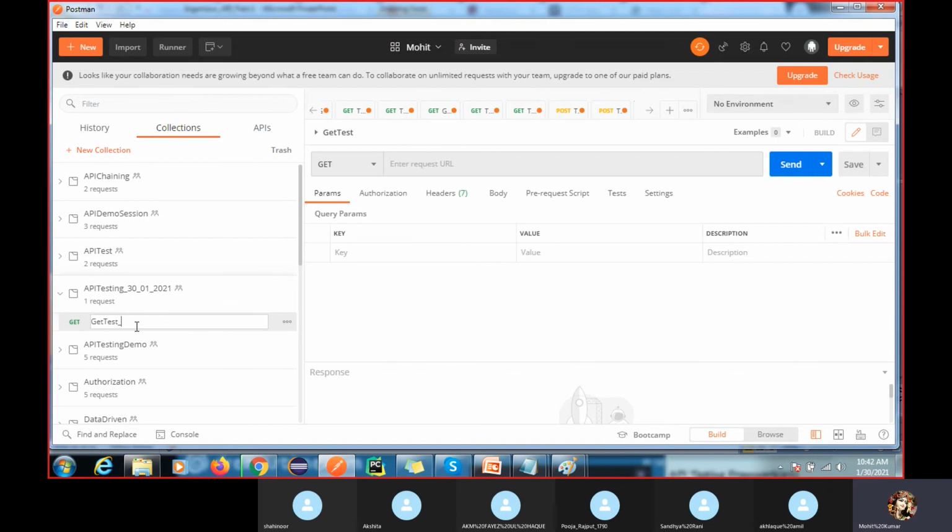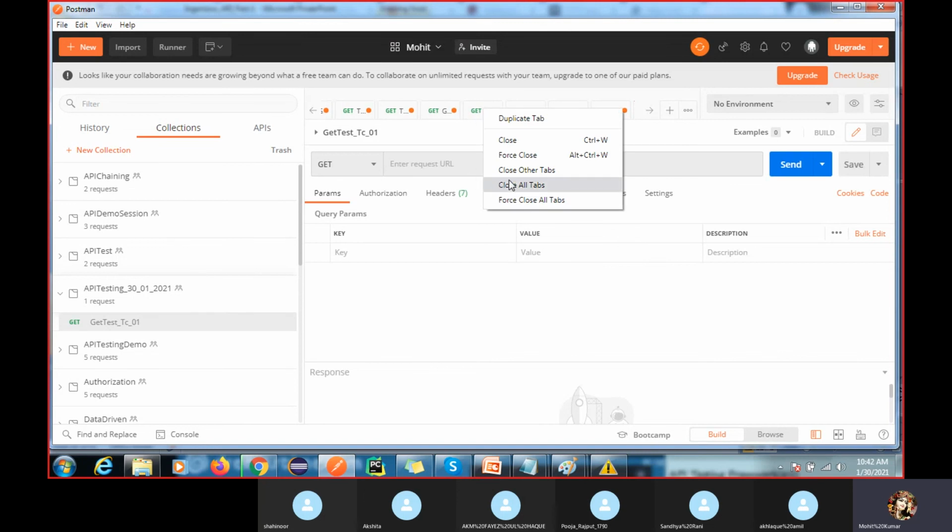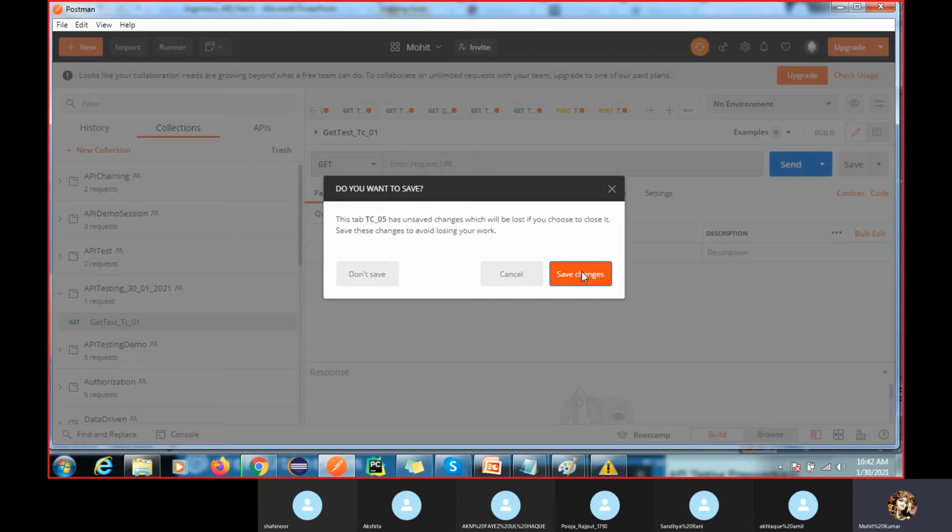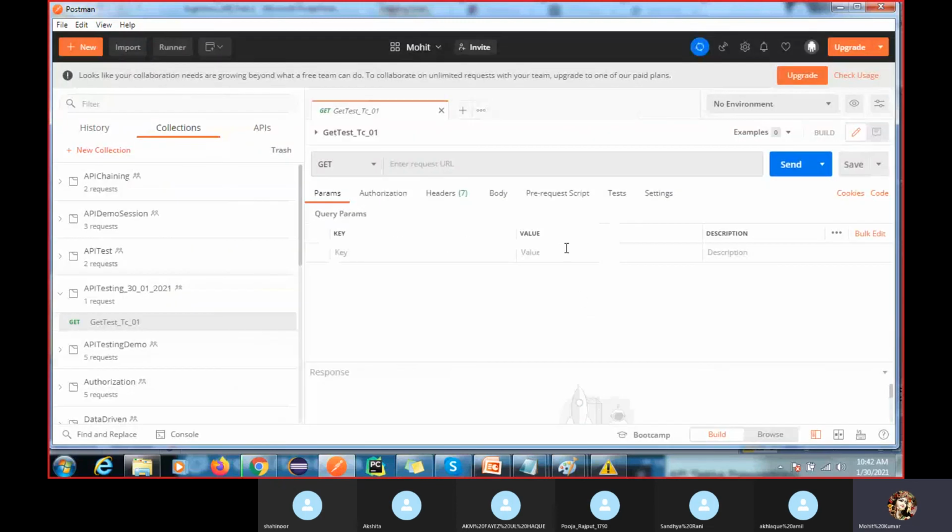It is a very easy tool, so you will not struggle much here. So TC01, like that I'm giving the name. If we go here and click here, let me close all of this. You guys also close all the tabs. Save whatever is not saved before. We get that option to save all the project, otherwise it won't be there. So you have to save. If you do not save, it will be gone.